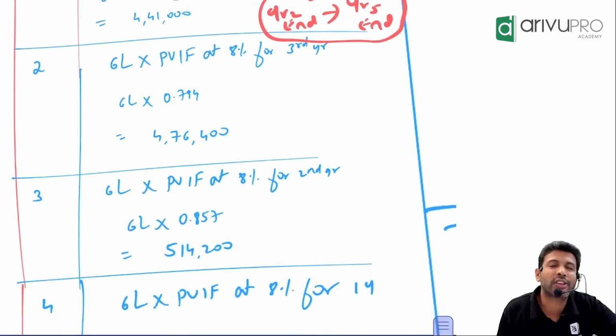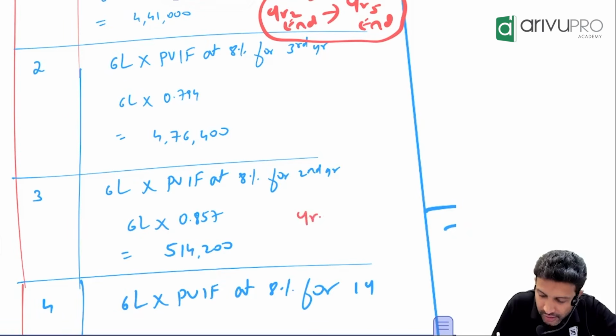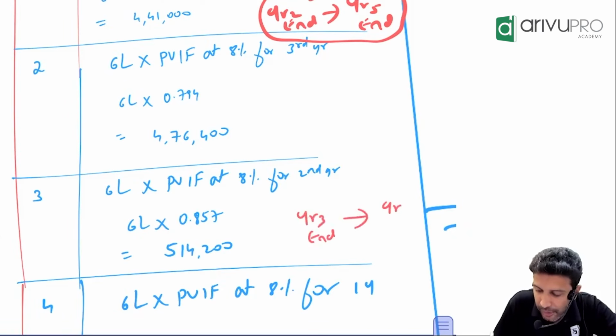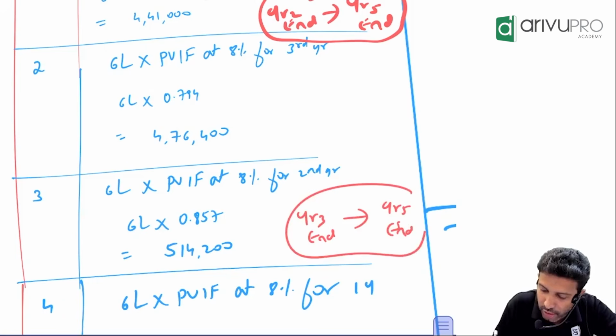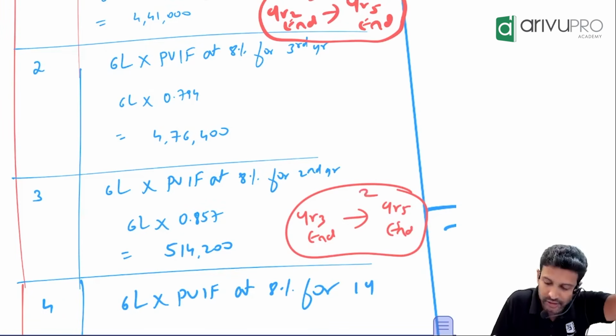The third year now. What is the benefit for the third year? 6 lakh. Now same drama. You are in which year? Third year ending. Settlement will happen on fifth year ending. From here to here you count. So year 4, year 5. How many years? 2 years.